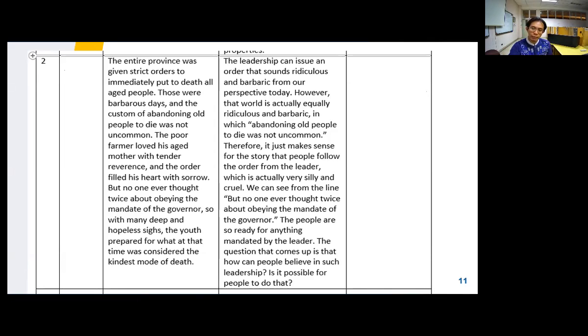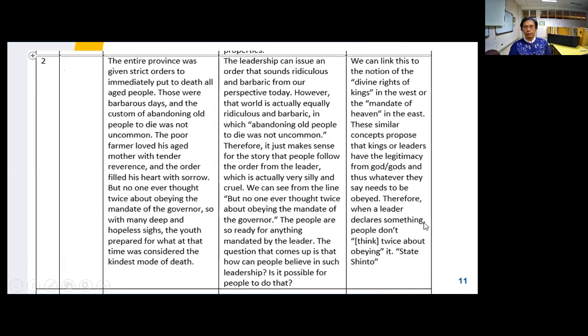What I found is something called the divine rights of kings, in which, in the medieval era, people believed that God manifested in kings, or that kings had legitimacy from God. So when people realize something like that, they will do whatever the king wants them to do, no matter how unusual that might be. Unusual is to say the least.